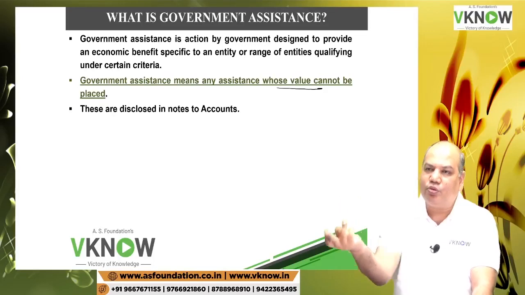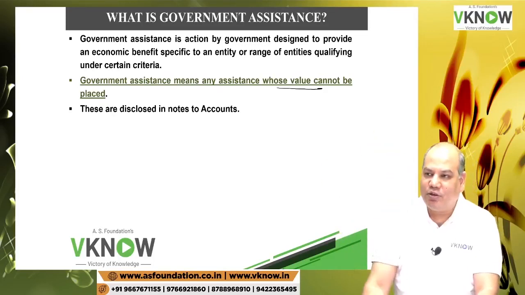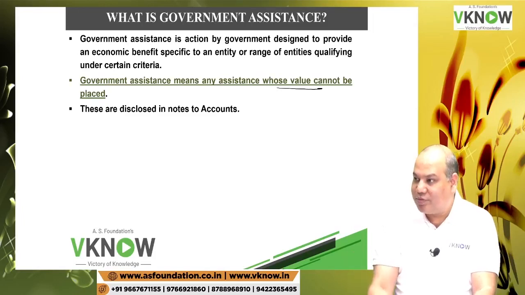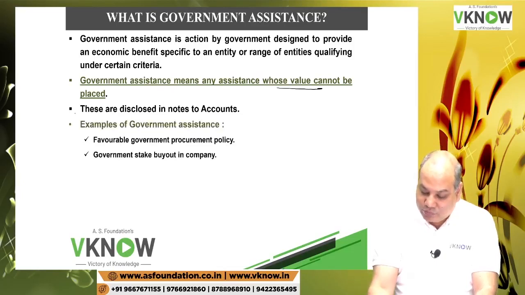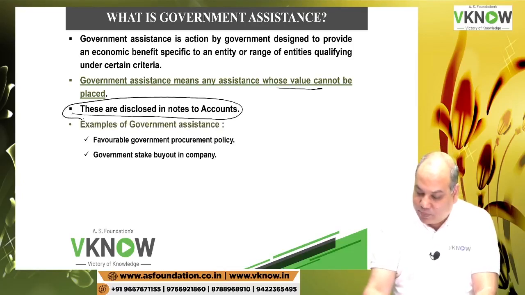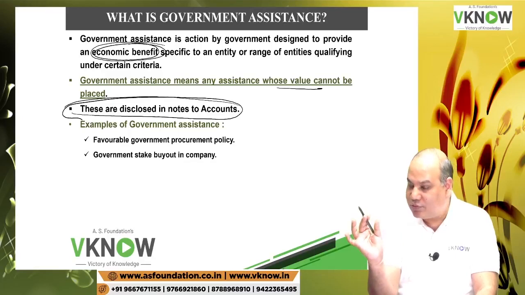Government is helping you to find a supplier in Tanzania. Where? Tanzania. Have you heard also? So some country in South America or South Africa, I don't know. South Africa. Africa. But you don't know people there. So government has an embassy there. So they may help you. So it is an assistance. But because you have got some benefit from the government, you need to disclose because you got an advantage.